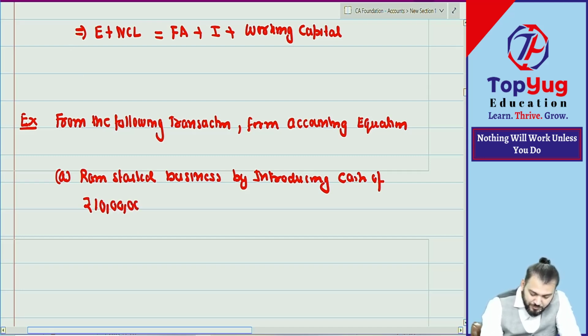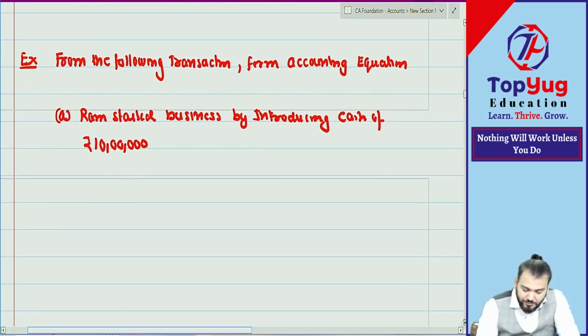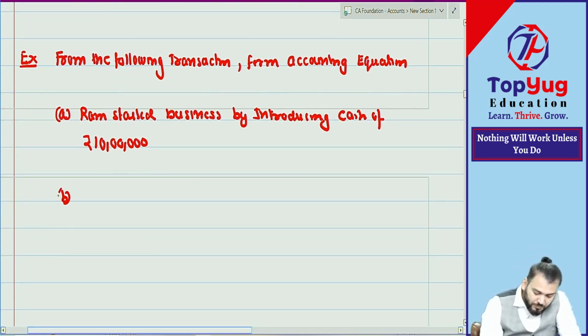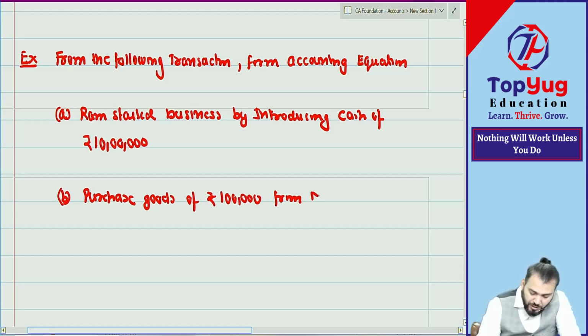Point B: Purchase goods of rupees 1 lakh from Mr. A in credit.